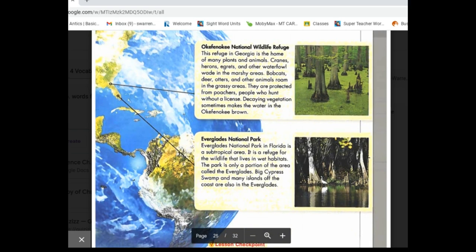Everglades National Park. Everglades National Park in Florida is a subtropical area. It is a refuge for the wildlife that lives in wet habitats. The park is only a portion of the area called the Everglades. Big Cypress Swamp and many islands off the coast are also in the Everglades.